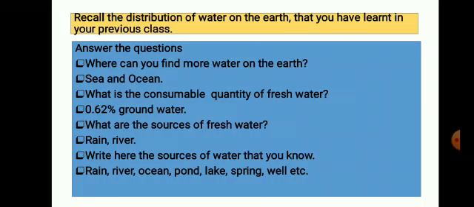Second question, what is the consumable quantity of fresh water? Answer, 0.62% groundwater. Third question, what are the sources of fresh water? Rain and river are the sources of fresh water on the earth. Fourth question, write here the sources of water that you know. Answer, rain, river, ocean, pond, lake, spring and well. All these are the different sources of water on the earth.